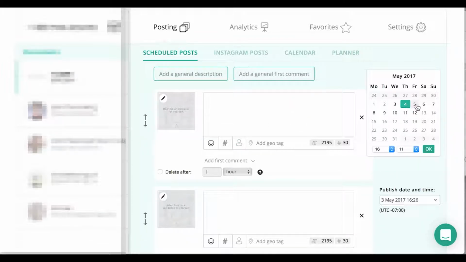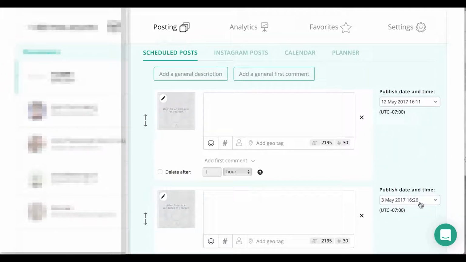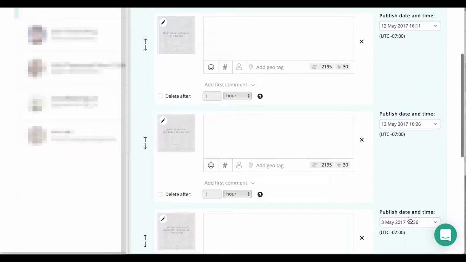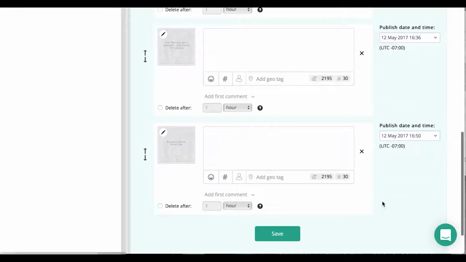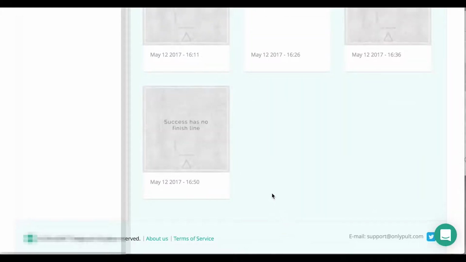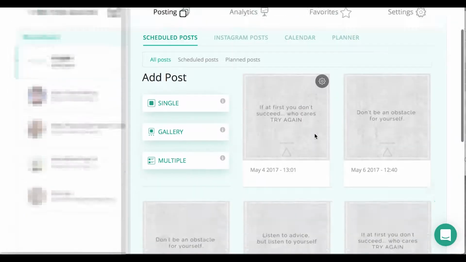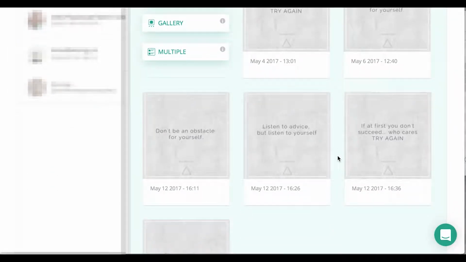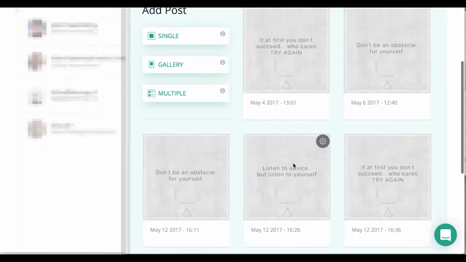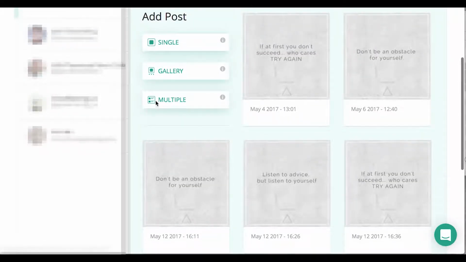So I'm just gonna make sure nothing is scheduled for today so that I can show you the next page. So you can add the first comment to add the hashtags? Correct. Yay. So it doesn't have to look spammy. So now once you have them, you can get an idea of visually what it'll look like. It would be smarter probably for them to not have this here so that you could actually see like six next to each other.